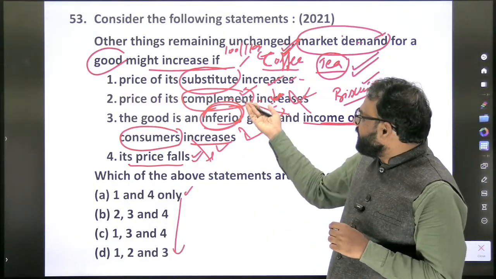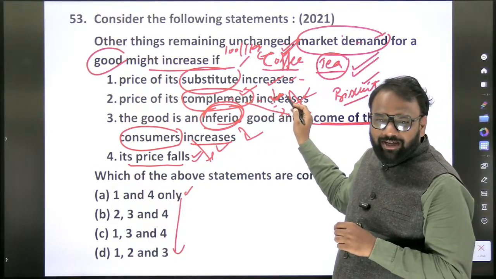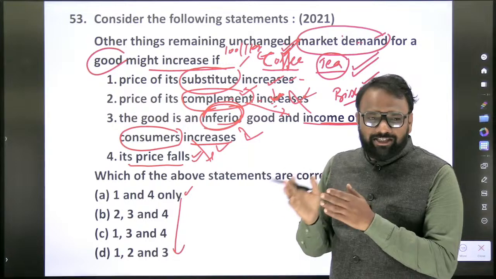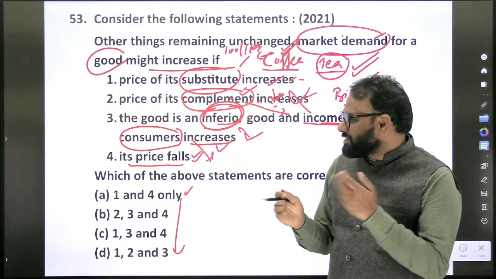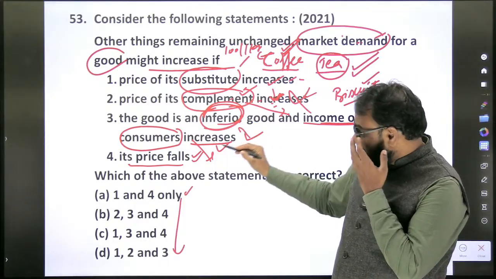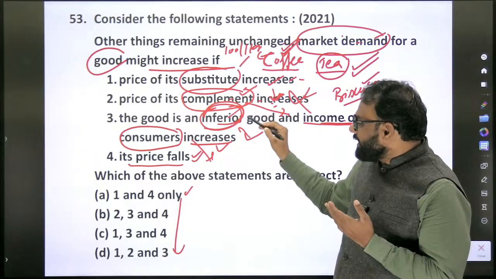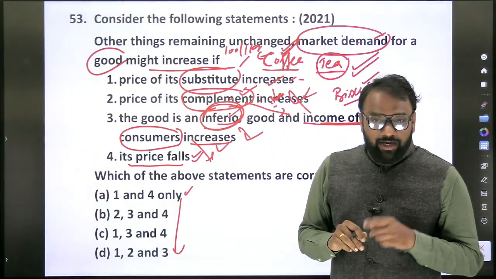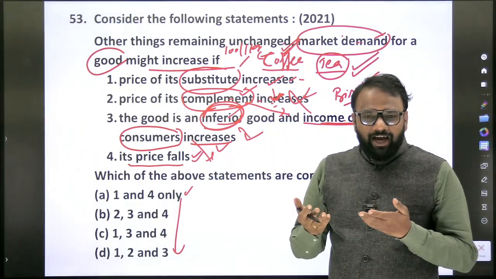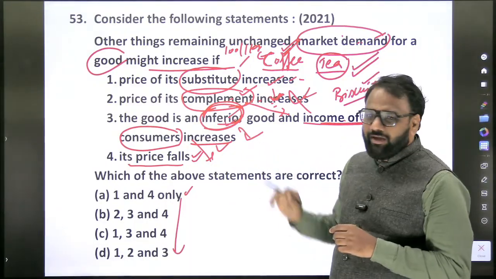Because coffee demand might increase if its complement decreases. As we took the example of coffee and biscuit. Again, the worst such examples I am not going to ask. The good is an inferior good. See, the good is a superior good and the income of the consumer increases. It will be true. Your income has increased and you try to purchase superior good. So third one can also be correct.